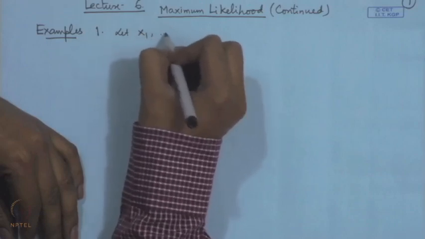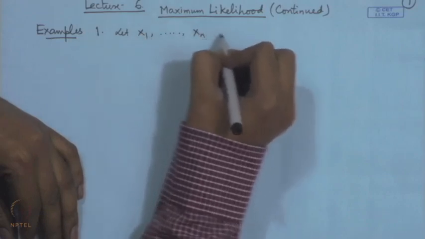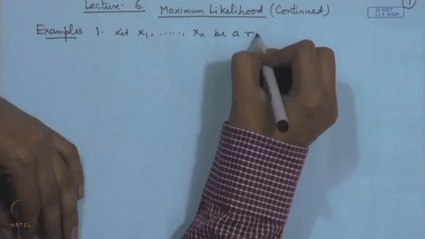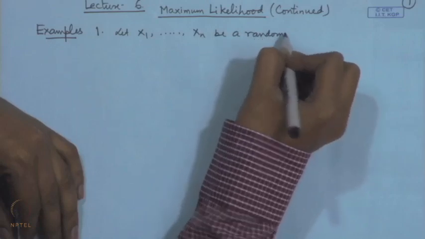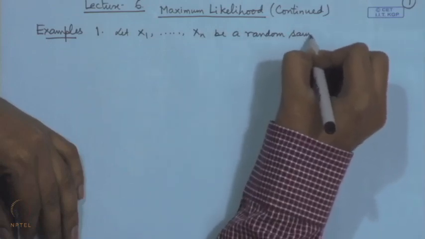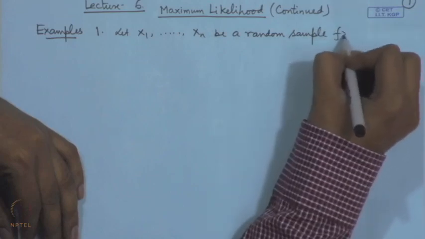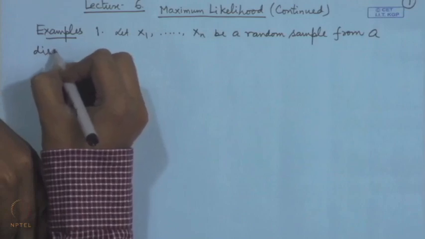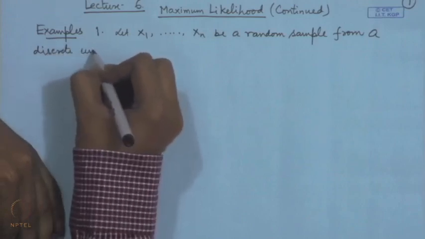Let x 1, x 2, ..., x n be a random sample from a discrete uniform distribution.